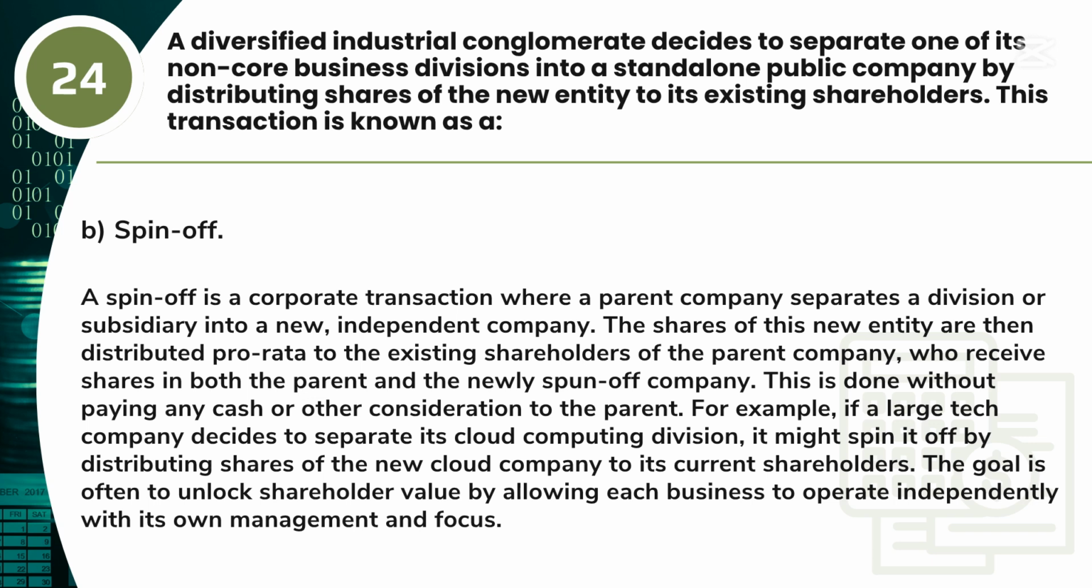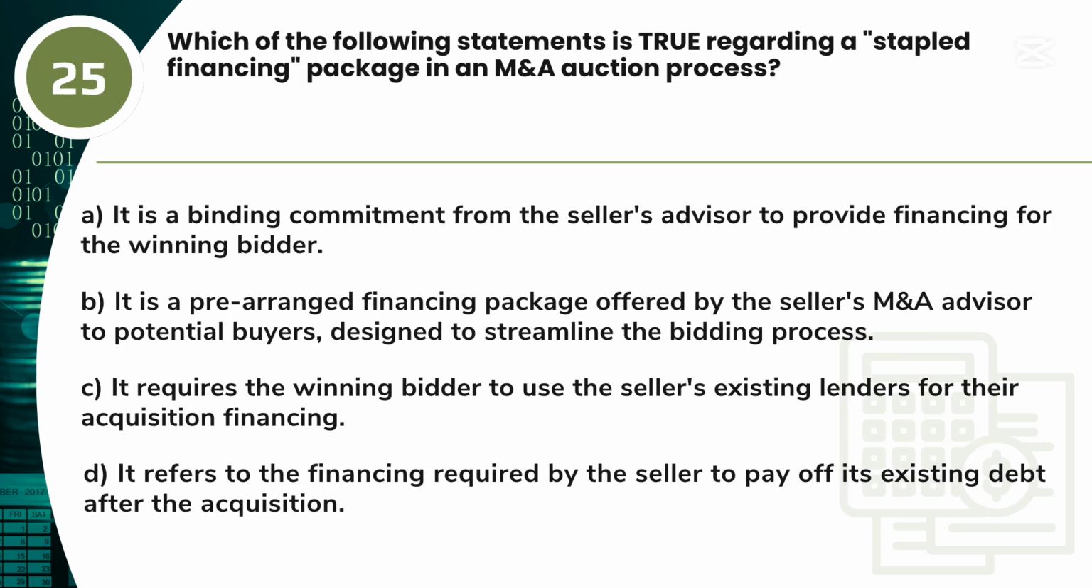For example, if a large tech company decides to separate its cloud computing division, it might spin it off by distributing shares of the new cloud company to its current shareholders. The goal is often to unlock shareholder value by allowing each business to operate independently with its own management and focus. Question 25. Which of the following statements is true regarding a stapled financing package in an M&A auction process?